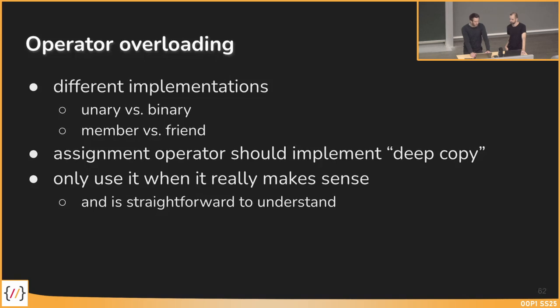The assignment operator should be deleted or implemented as a deep copy and not a shallow copy. And you should implement it when it makes sense and when it's straightforward to understand. So the funny operator overloading stuff you can omit. There are some use cases where it really makes sense, as we discussed before. And I think it's a quite useful tool.